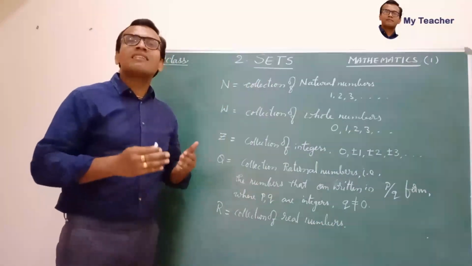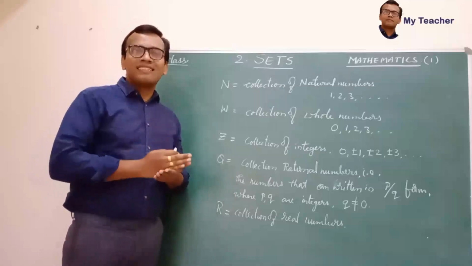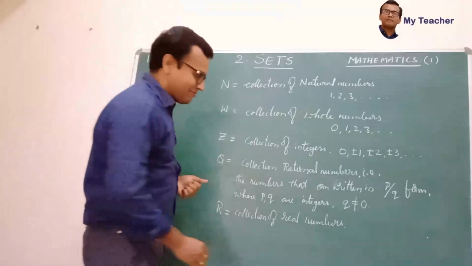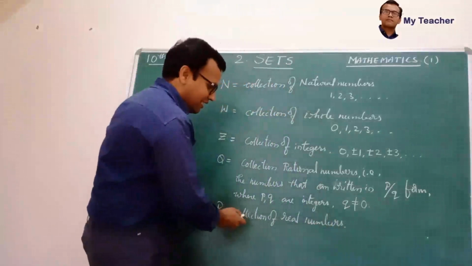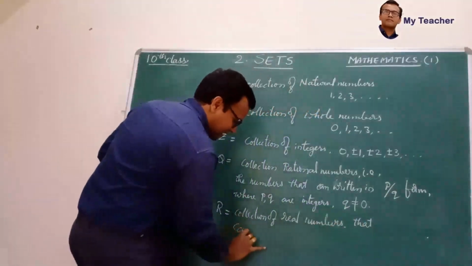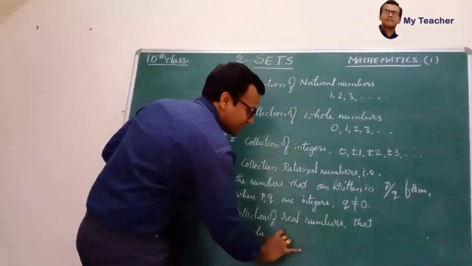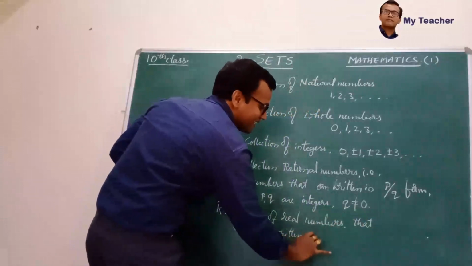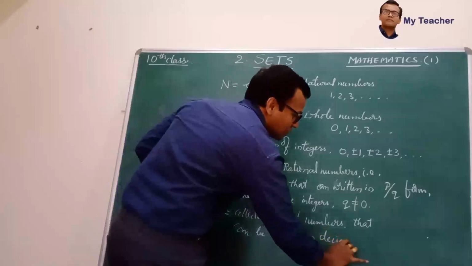So real numbers are the numbers which can be written in decimal form.